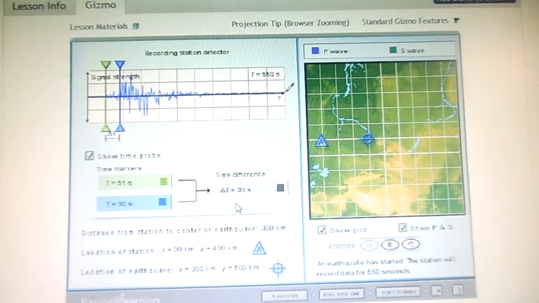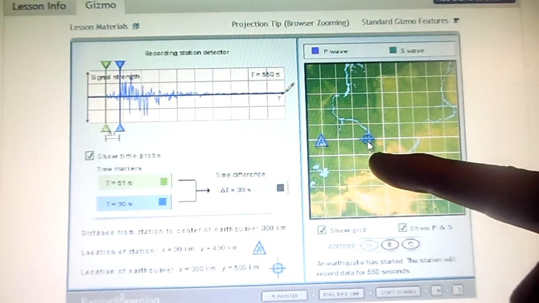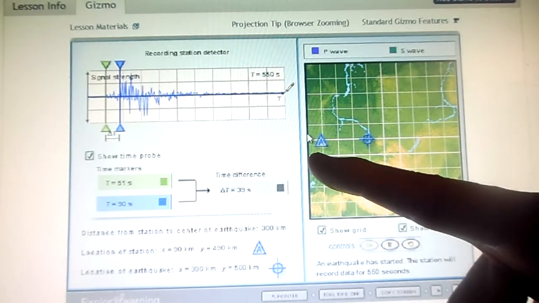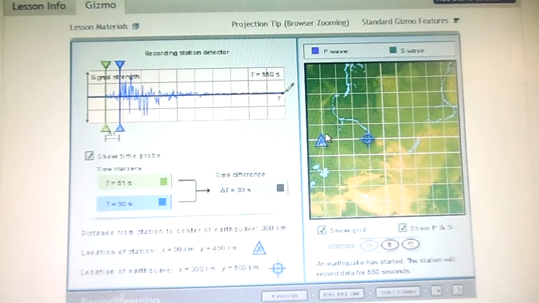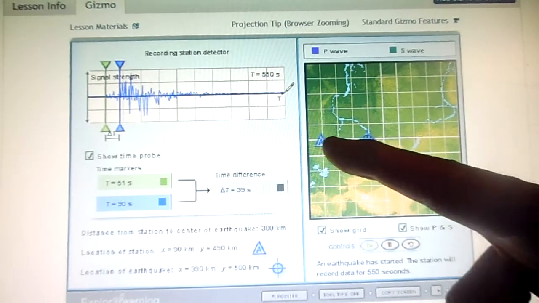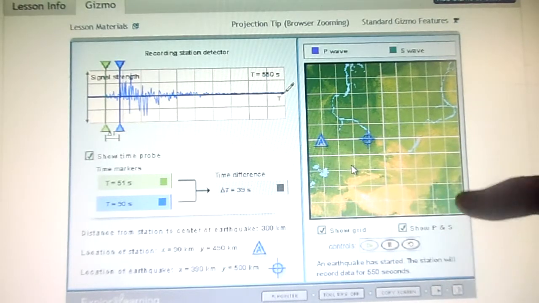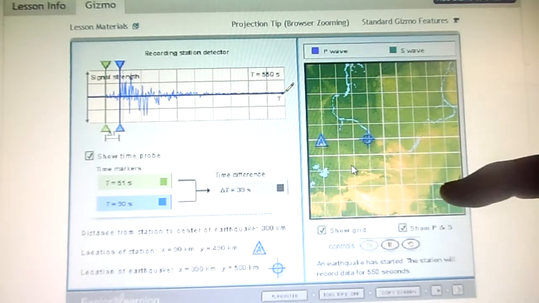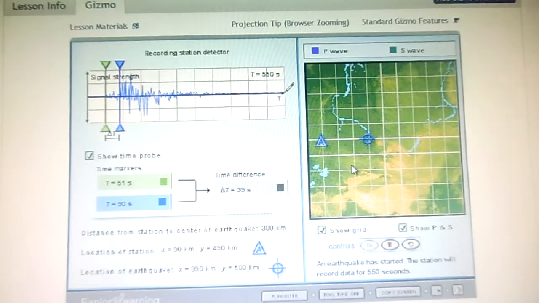So this is the earthquake, right? This is the location of the earthquake, and this is the location of the station. What station is that? This is the recording station, and it's 300 kilometers away. Before, it was more like 600 kilometers. So there was quite a bit of difference here.